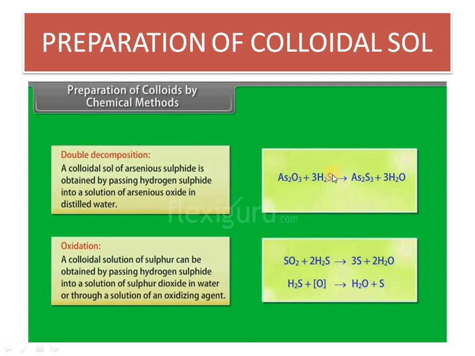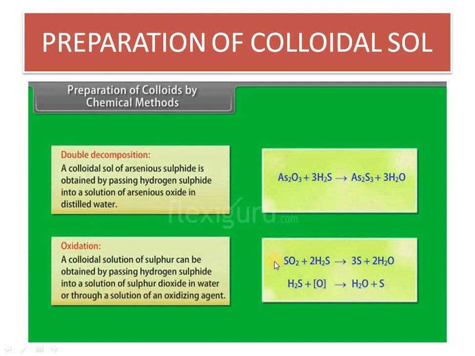So this way As2S3 and water are formed. In this method, a colloidal solution of arsenic sulfide is obtained by passing hydrogen sulfide into a solution of arsenic oxide. Means to prepare the arsenic sulfide solution, we pass H2S gas through arsenic oxide. This is the double decomposition method, or the double displacement method as we also call it.